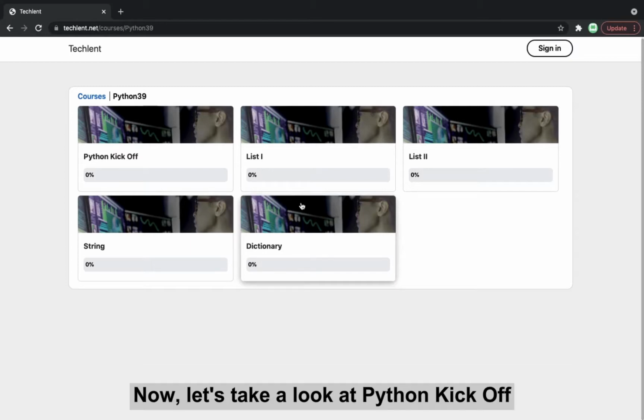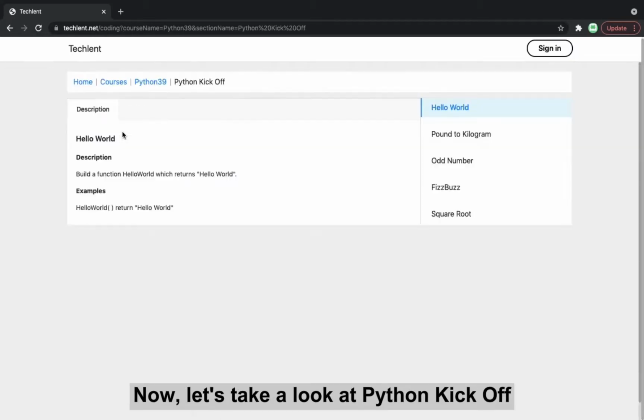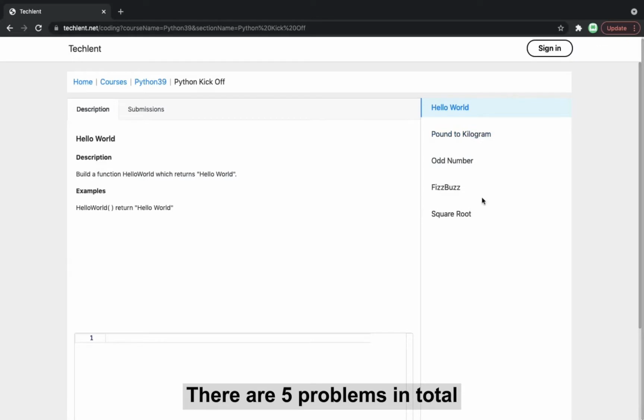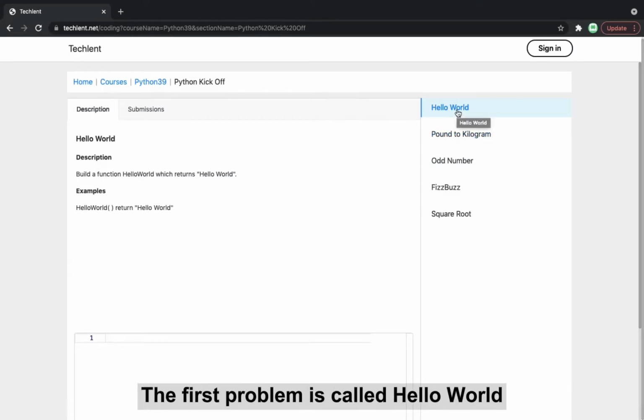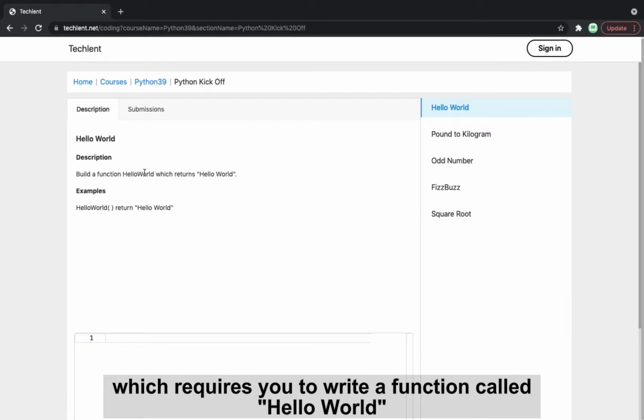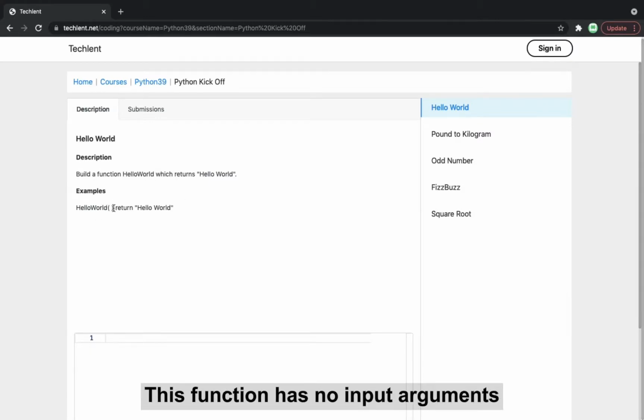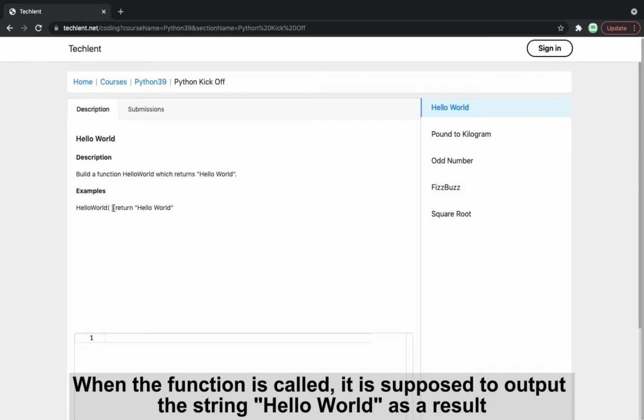Now let's take a look at Python Kickoff. There are 5 problems in total. The first problem is called Hello World, which requires you to write a function called Hello World. This function has no input arguments. When the function is called, it is supposed to output the string Hello World as a result.